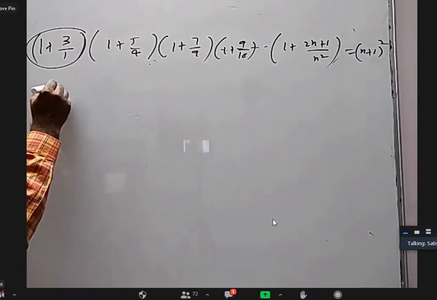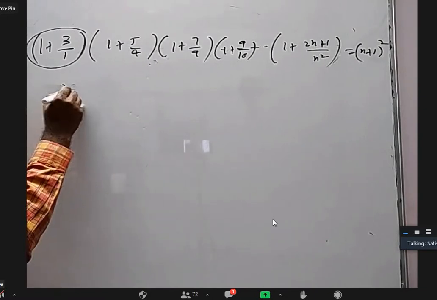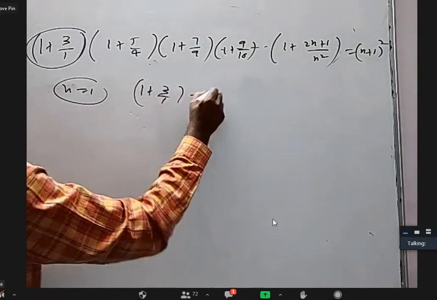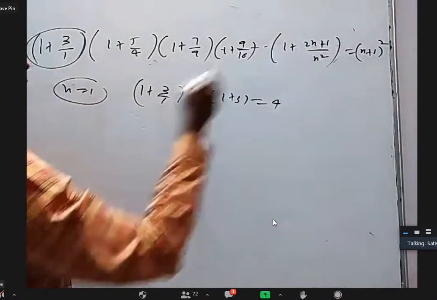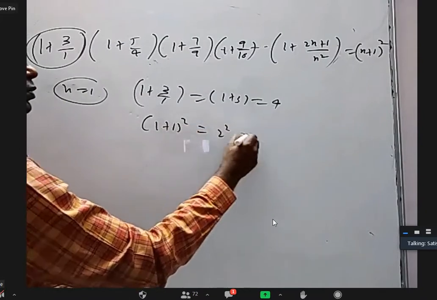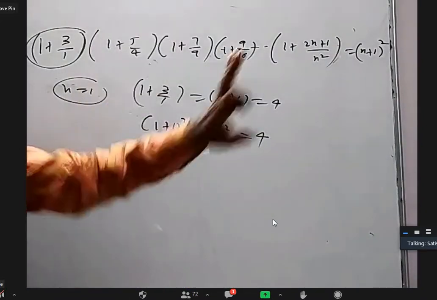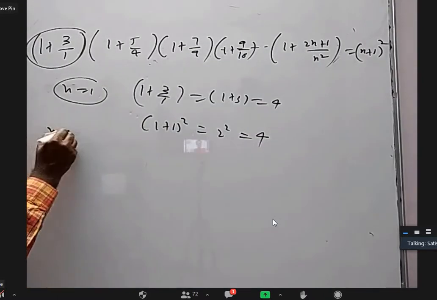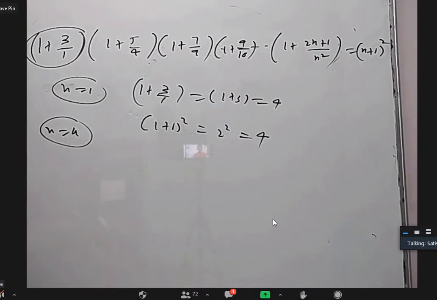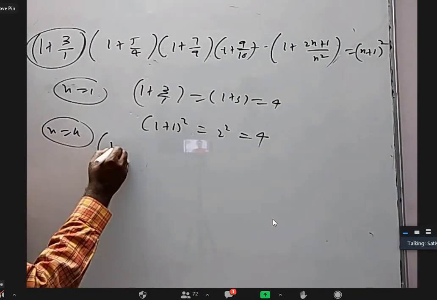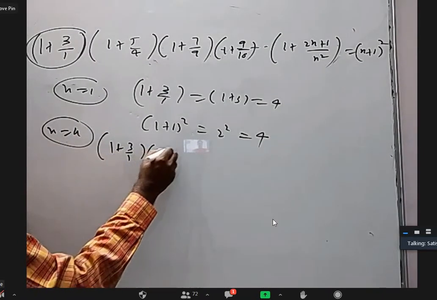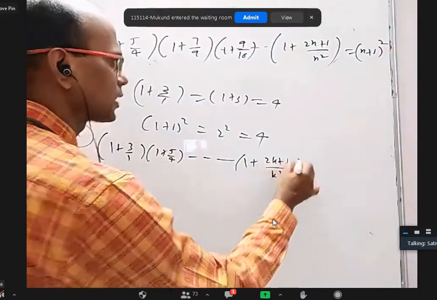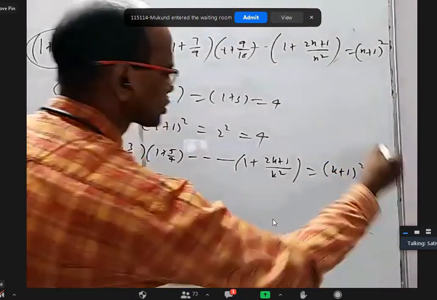Okay, so obviously, first step what? n equal to 1. When I take n equal to 1, here it is 1 plus 3 by 1, which is 1 plus 3, 4. What happened to RHS? 1 plus 1 whole square, 2 square, 4. So LHS and RHS are equal for n equal to 1, correct? Yes, sir. For n equal to k, I have to assume it is correct. So what do I have to assume? (1 plus 3 by 1)(1 plus 5 by 4) and so on up to (1 plus (2k plus 1) by k square) equals (k plus 1) whole square.